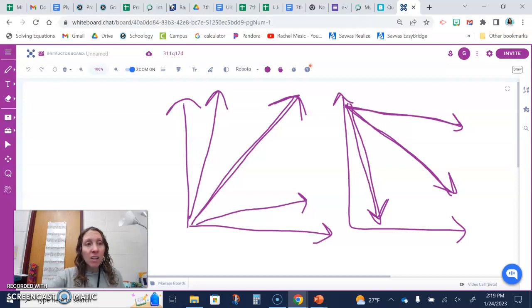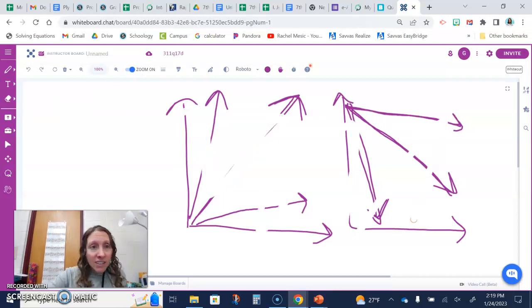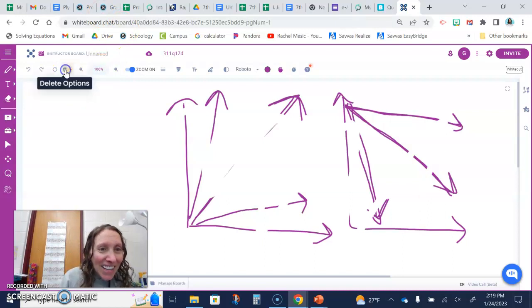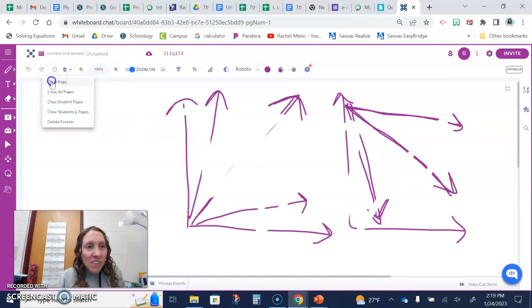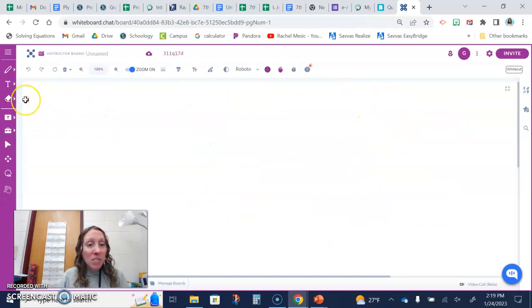All right, so let's think of a few situations. Okay, that did not work. There we go, clear page. I haven't had to erase anything from this in a long time.